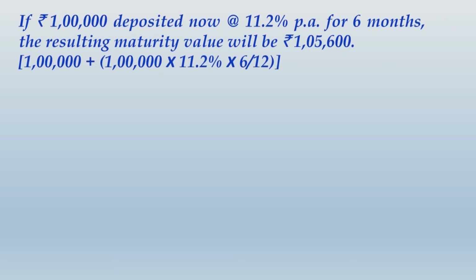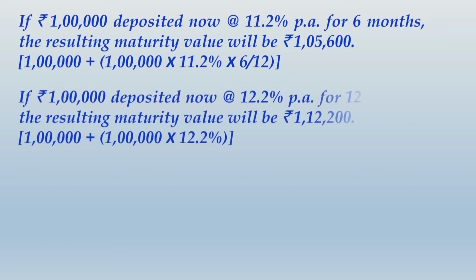If rupees 1 lakh is deposited now, once again I have taken the viewpoint of depositing now. Okay, you can write it as borrowers also, no problem. So if rupees 1 lakh is deposited now at 11.2% per annum for 6 months, the resulting maturity value will be rupees 1,05,600. I have shown the working for how we got 1,05,600. If rupees 1 lakh is deposited now at 12.2% per annum for 12 months, the resulting maturity value will be 1,12,200.